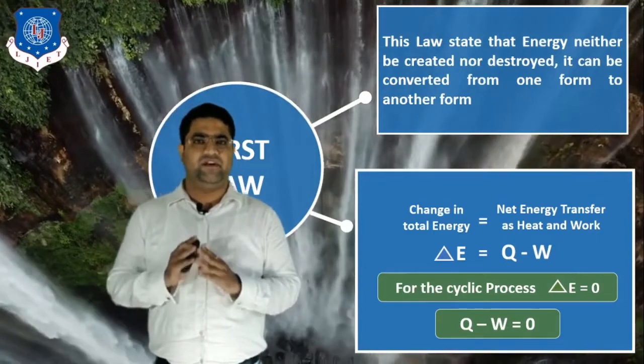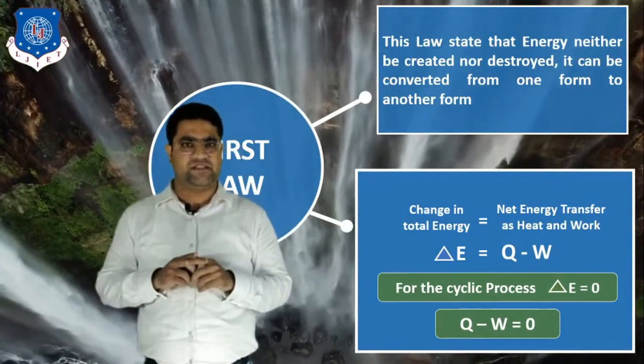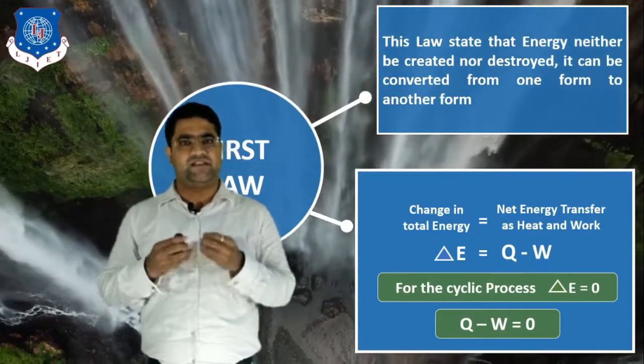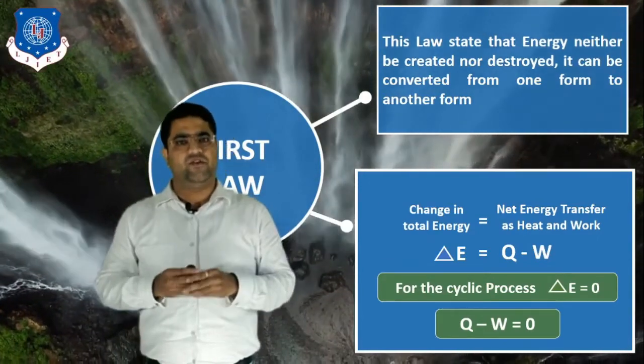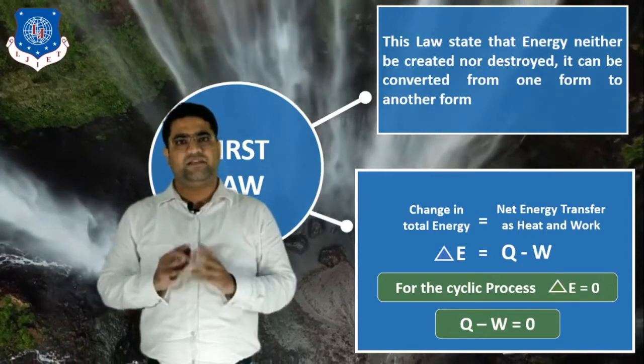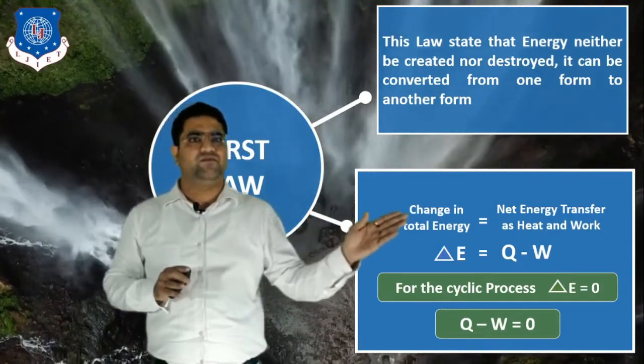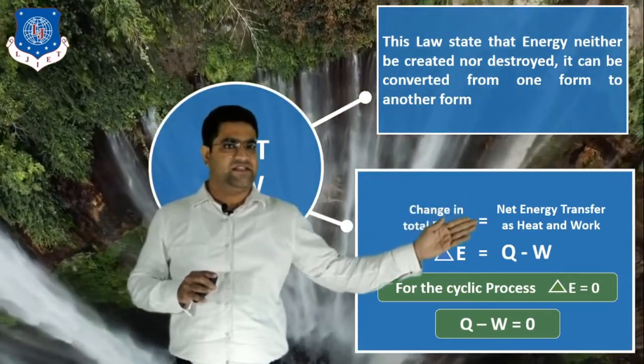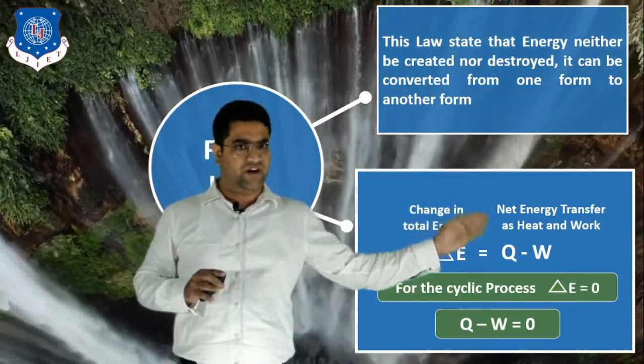So if we take one example, a thermodynamic system, in which some amount of heat is supplied and some amount of work is going out from the system, then we can write that the change in total energy of the system is equal to the net energy transfer as heat and work.